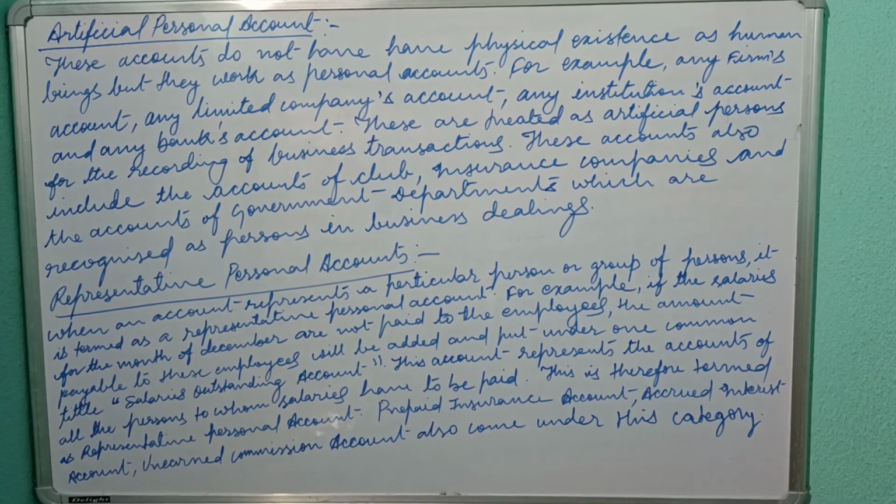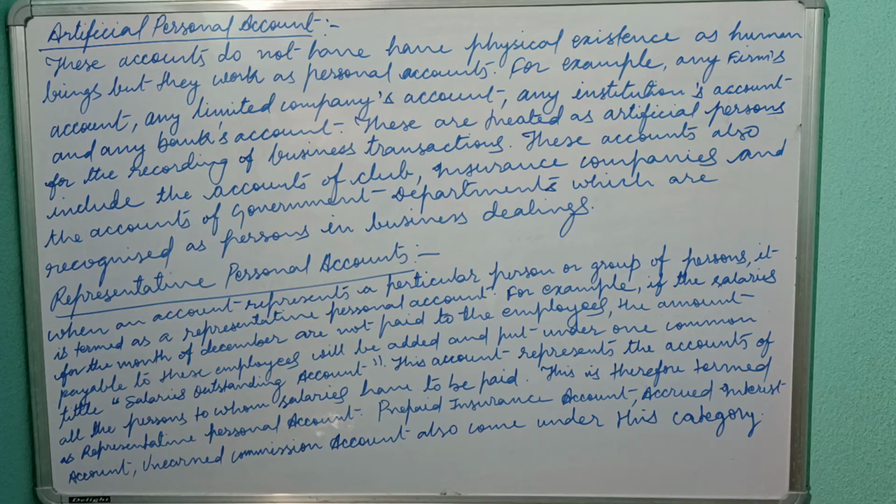Now come to artificial personal account. These accounts do not have physical existence like human beings. Human beings have a physical existence, but artificial personal accounts are those accounts which have no physical existence.